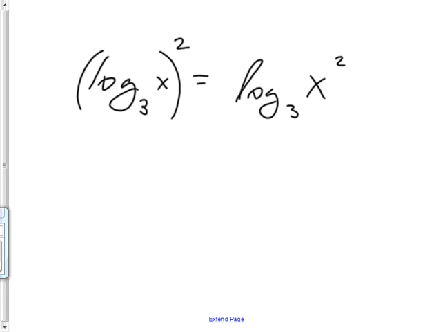Which two? The right one or the left one? Ah, close. The one on the right. I know the feeling. You want to get that one straight. All right. So the 2 goes down in front. And now I can do a U substitution. This kind, by the way, just so you know, you could not put the 2 down in front. There is no such rule. Only on ones where there's something on just the argument. If it comes from the argument, then it can go in front.